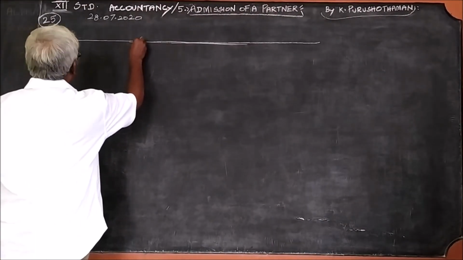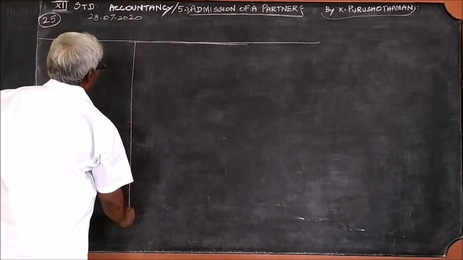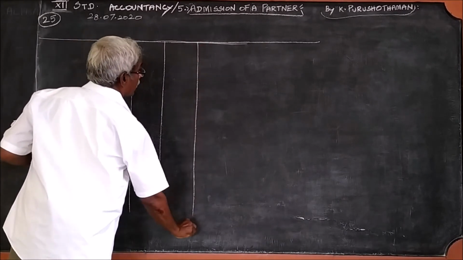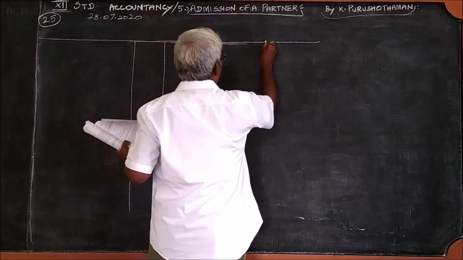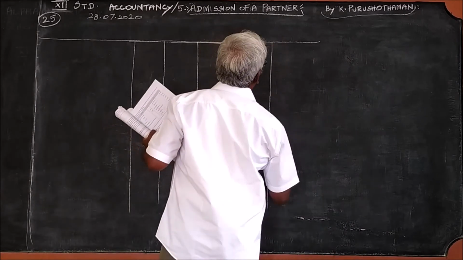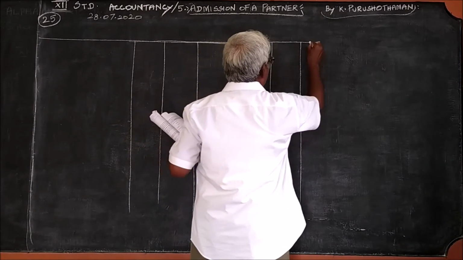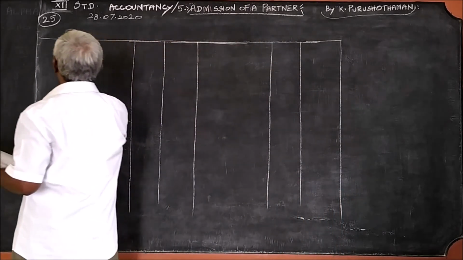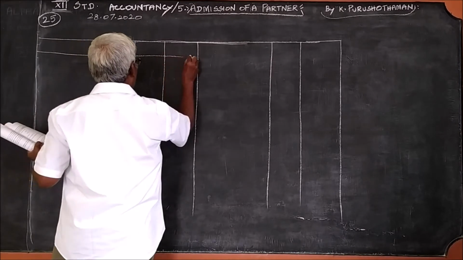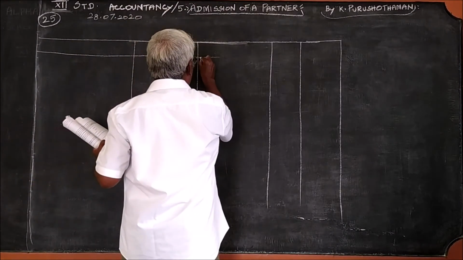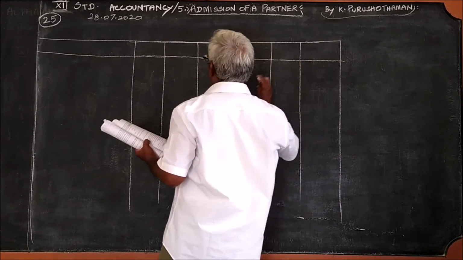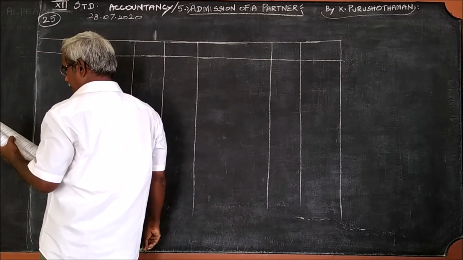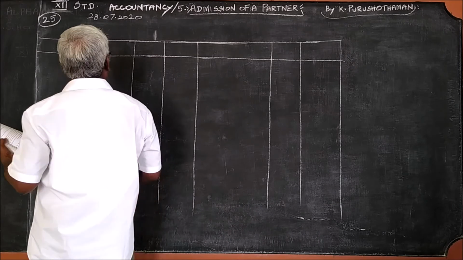That is the third part of the problem, the balance sheet. This is what is given actually, and the balance sheet after admission.